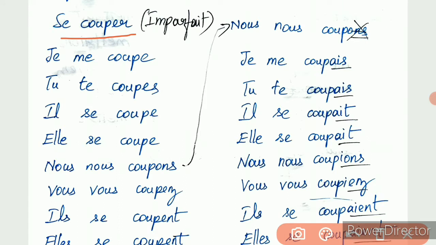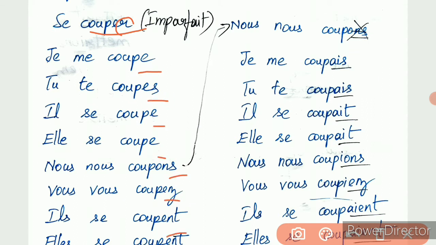How do we frame the verb conjugation for a pronominal verb? We have to add je me, tu te, il se, nous nous, vous vous, again ils se and elles se. That is the only difference between the normal conjugation and the pronominal verb conjugation. Clear? Okay. So couper is an ER verb, so we are doing ER verb conjugation.